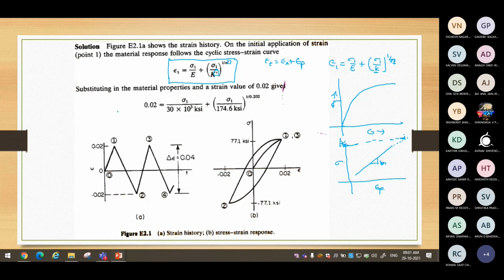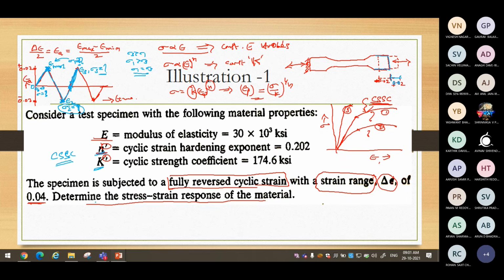Now, one more point I want to highlight here. Suppose in the problem definition all four values are given. N is given, K is also given, let us say for the monotonic case. I may give 184 KSI. Then N dash is given as 0.202, and K dash is given as 174.6 KSI.